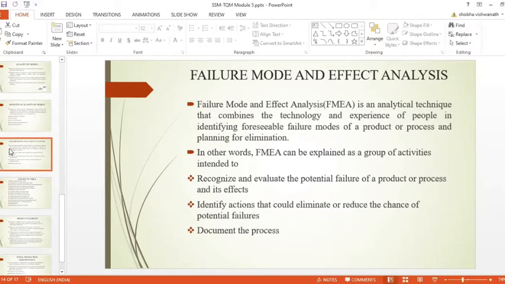That means FMEA is applied to a product or process after obtaining inputs from quality function deployment about the requirements of the customer. When a new product or process is being tested, it needs thorough analysis before being used.